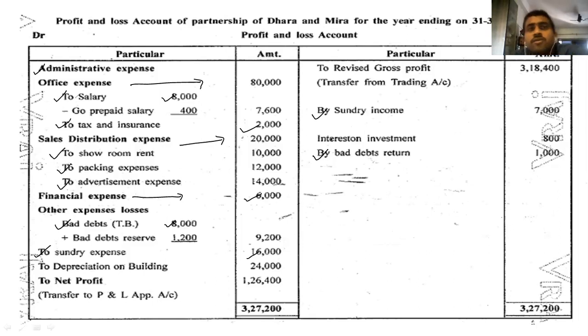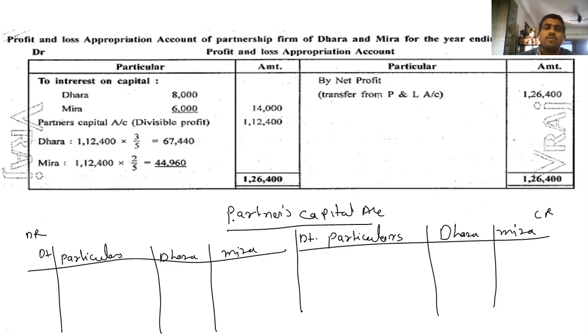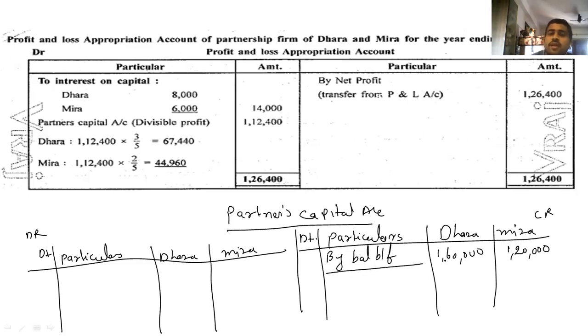Now we are coming to friends' balance sheet. So let's see the balance sheet now. The first information is capital. So we have prepared this partners' capital. So write down on credit side, by balance brought forward. It's mentioned to us 1,60,000 and 1,20,000. By balance brought forward 1,60,000 and 1,20,000.